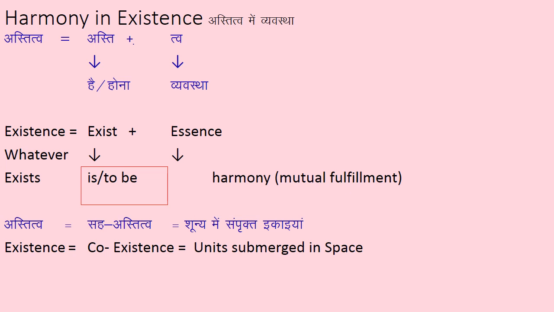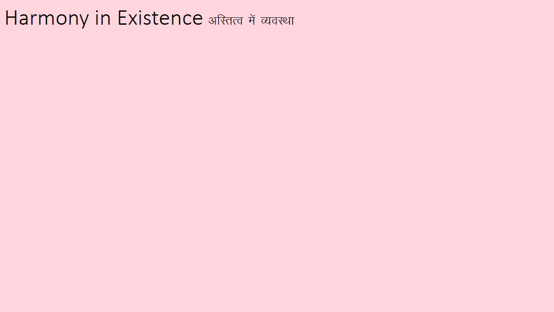Units are submerged in space. So I and the other are units. These units are submerged in space. We will understand this in detail. Harmony in existence.